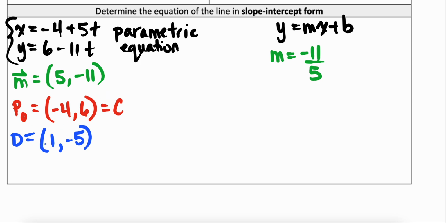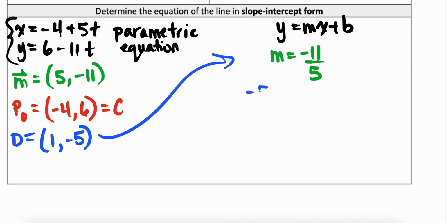I'm going to choose to use D right now because D has smaller numbers. I have a 1 in there for my x, which I like. I'm not going to have super messy fractions. I'm still going to have fractions, but not super messy ones. So I'm going to sub this in for my x and y.